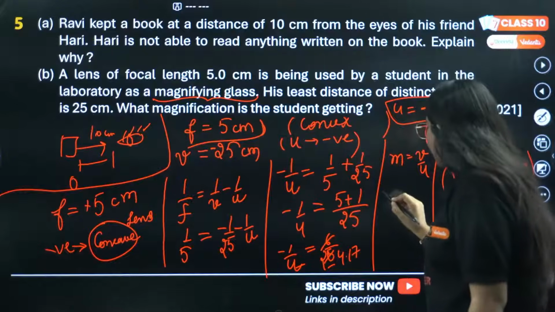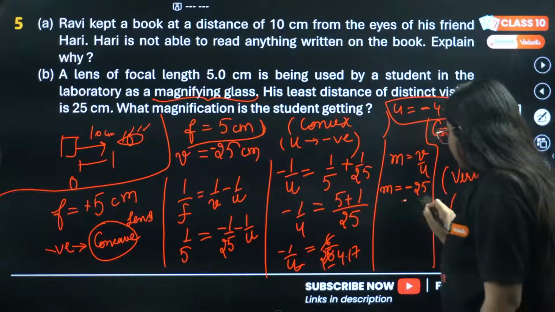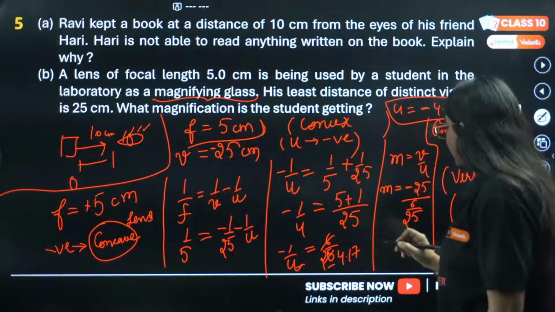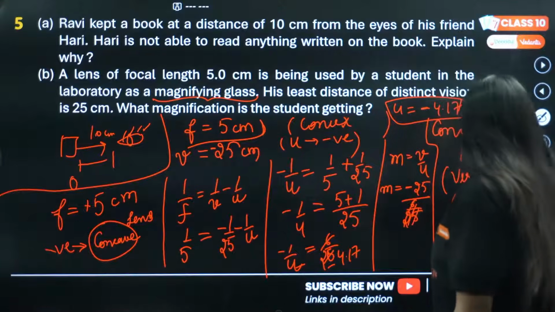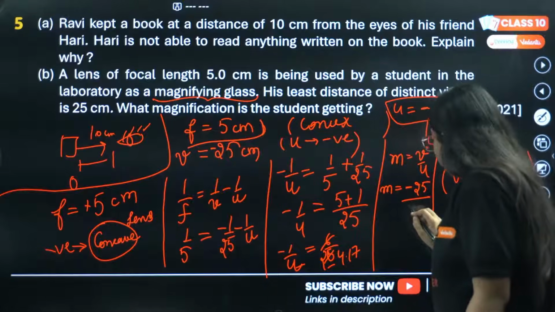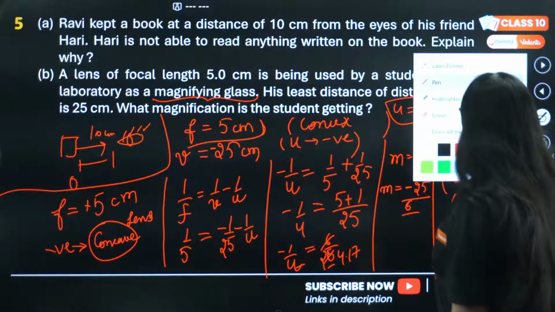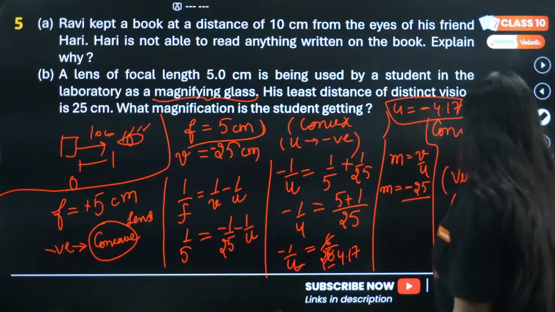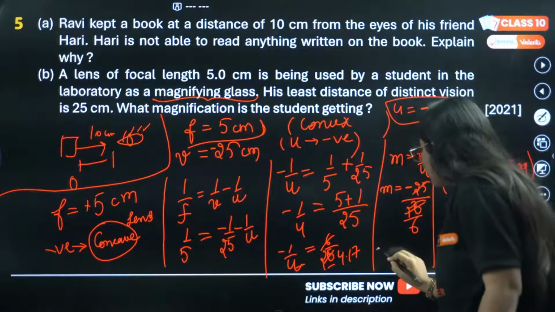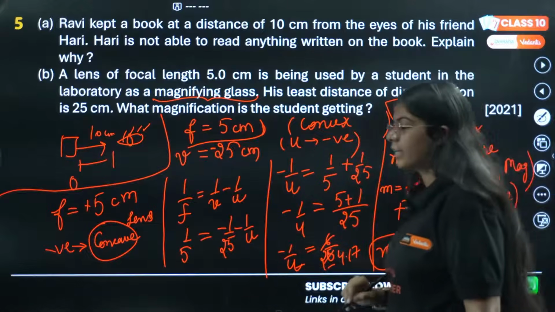If you put it here, magnification is minus 25 divided by u, which is 25 by 6. Yeah, 25 divided by 6, this will get cancelled, so magnification will be 6. And this is also negative, so the negative cancels out.